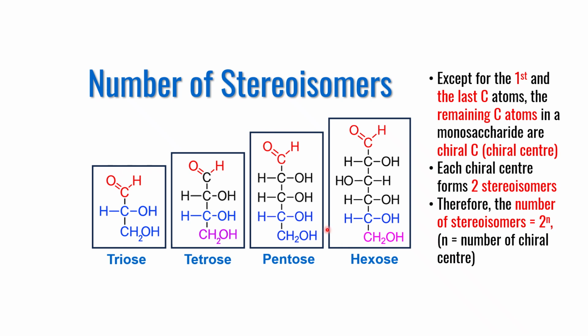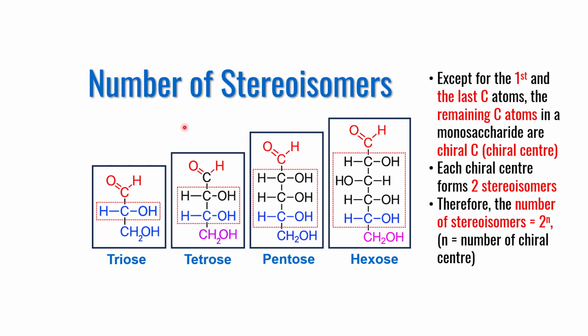Let us calculate the number of stereoisomers for given monosaccharides such as triose, tetrose, pentose and hexose. To do that, identify the number of chiral centers in these molecules. To make it easier, the first carbon in all these molecules is symmetrical and the last carbon is also symmetrical. So except for the first and the last carbon atom, all the remaining carbon atoms are chiral centers.